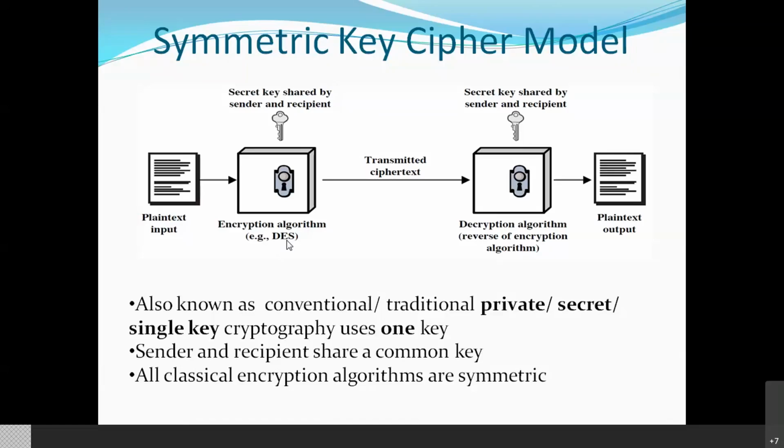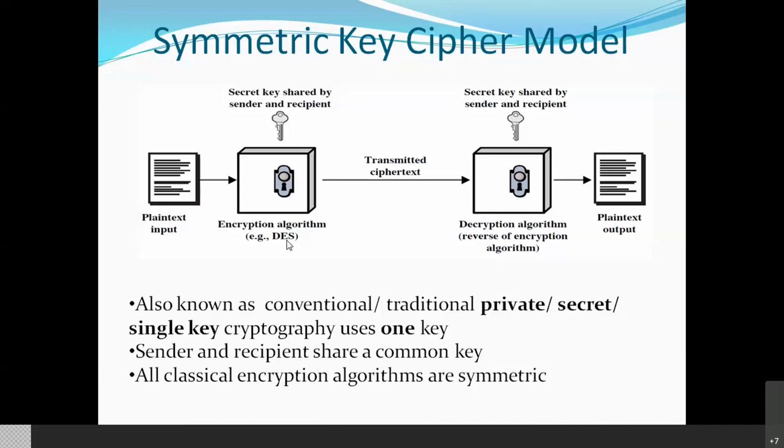The process is simple. I'll give a simple example. If I am user A, and B is another user, A wants to send a secret, confidential message to B, and he wants that no other person, that is C or D, any intruder or hacker, should see that message. So he needs to encrypt the message.